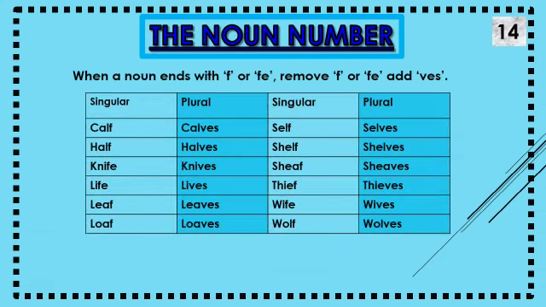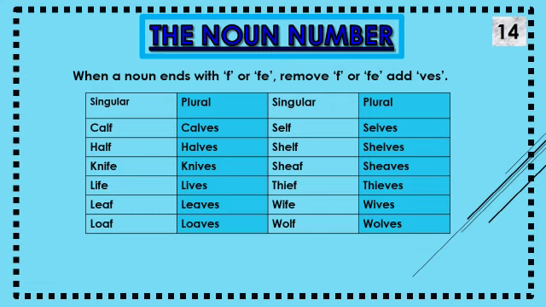If the singular noun ends with f or fe, f or fe is often changed to ves. It means the last letter f will be changed into ves. This is another rule. Calf, calves. Half, halves. Knife, knives.